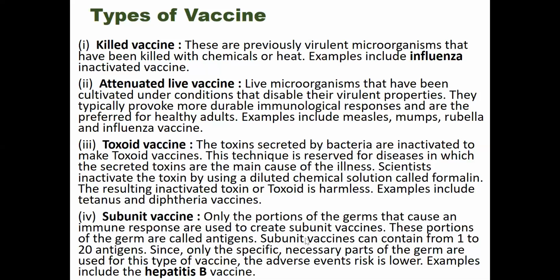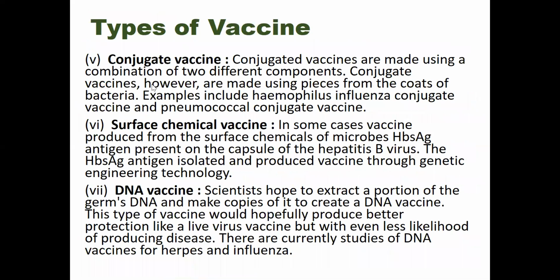And for subunit vaccine, subunit means portions of the surface proteins or the body proteins of our microorganisms. When we use those subunits as a vaccine to induce our immunity, we call them subunit vaccines. Hepatitis B vaccine is an example of a subunit vaccine.